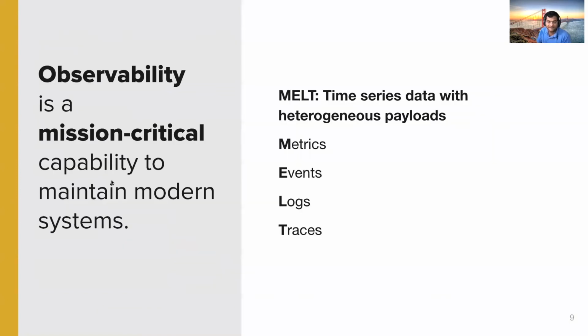During this incident, Slack relied on its observability infrastructure for petabytes of telemetry data gathered from our systems to alert, triage, root cause, and fix the issue. Observability is a mission-critical capability that focuses on reducing the time to insight for detecting and resolving any issues in our systems. Observability data is primarily time series in nature, with the time and key value payload that can be structurally heterogeneous. There are four major types of time series referred to by the acronym MELT.